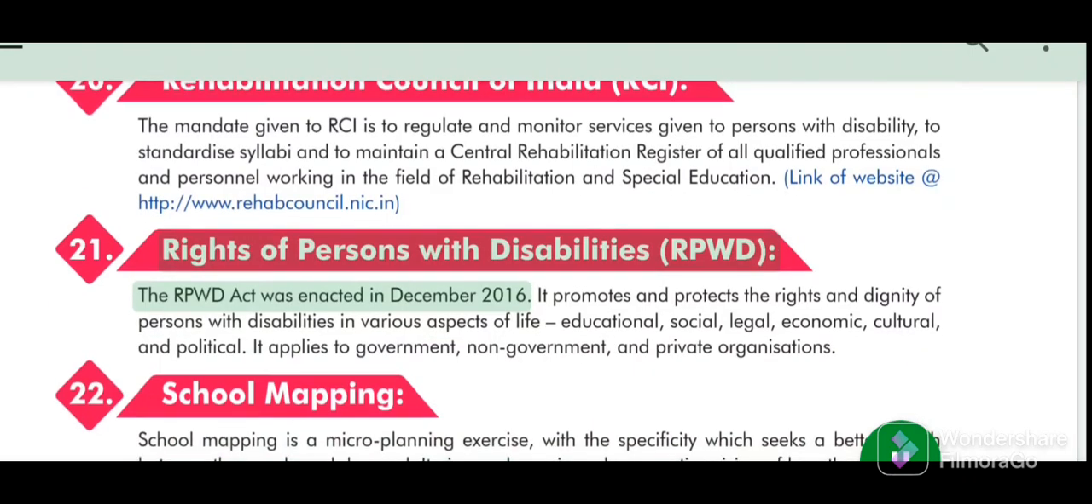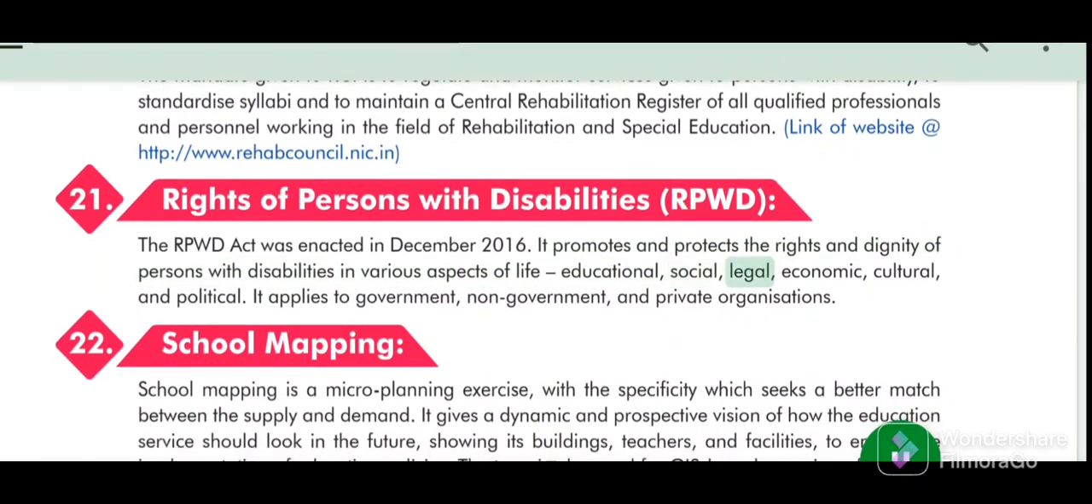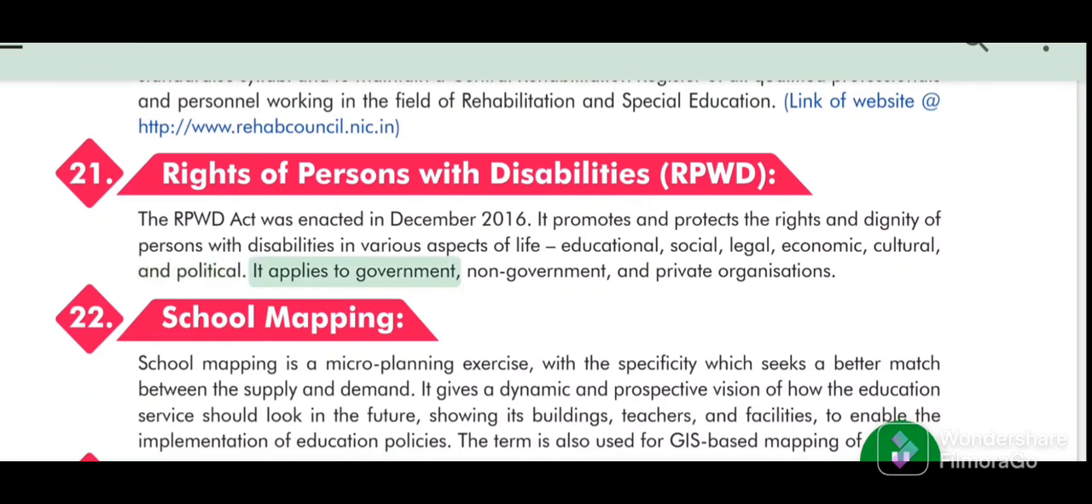Rights of Persons with Disabilities (RPWD). The RPWD Act was enacted in December 2016. It promotes and protects the rights and dignity of persons with disabilities in various aspects of life: educational, social, legal, economic, cultural, and political. It applies to government, non-government, and private organizations.